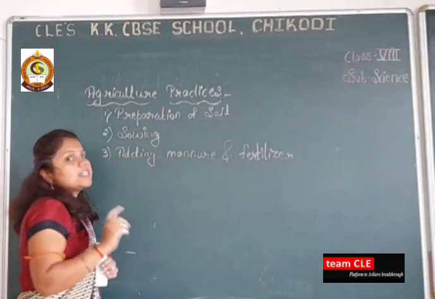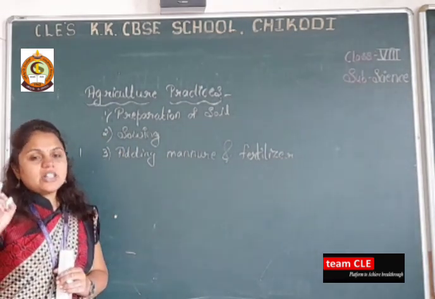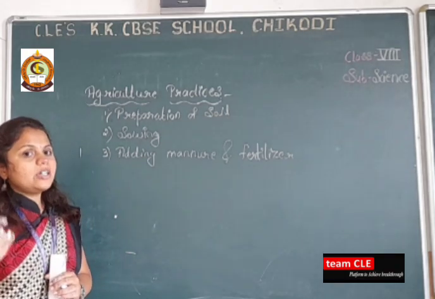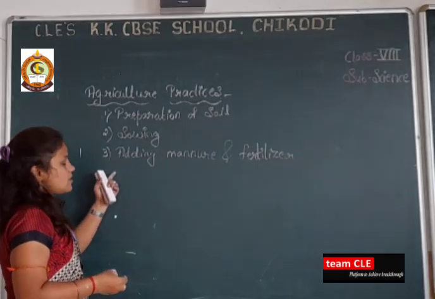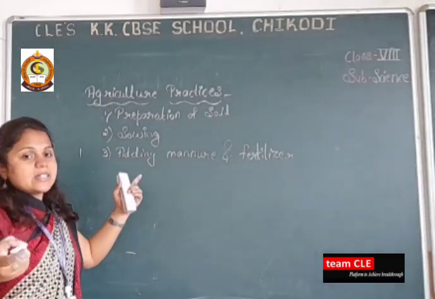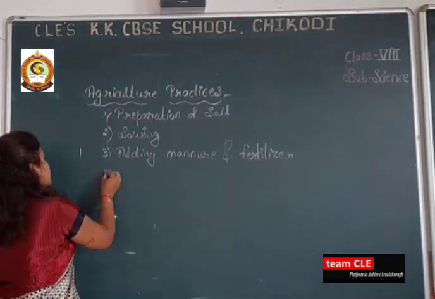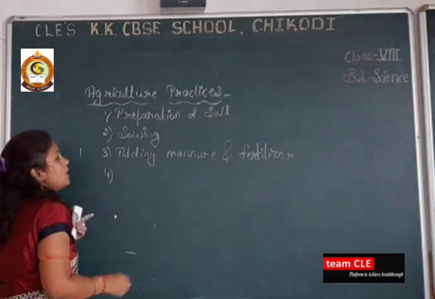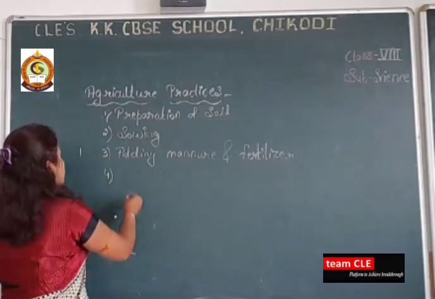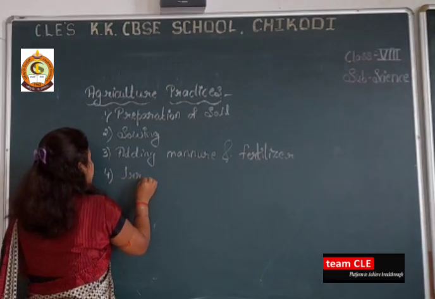Fourth one is none other than irrigation. Why is irrigation important? Because after these 3 steps, the next part is irrigation, means we have to supply the water, we have to add water.